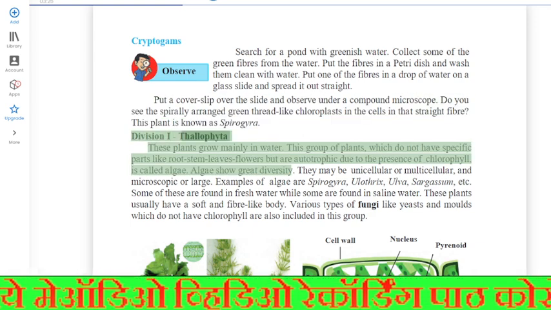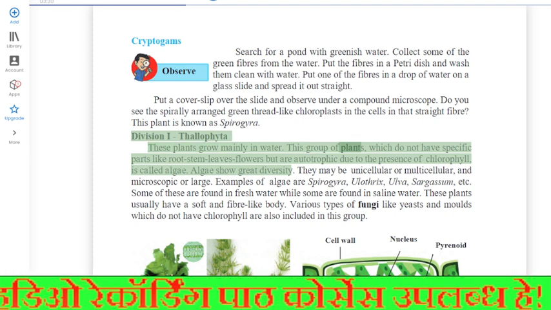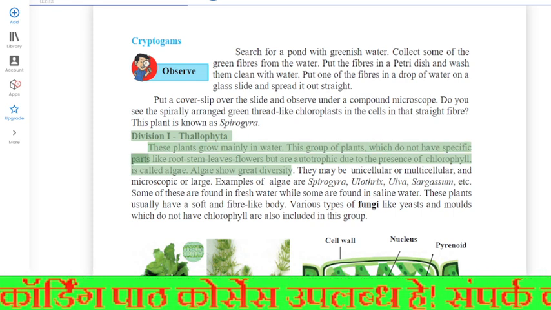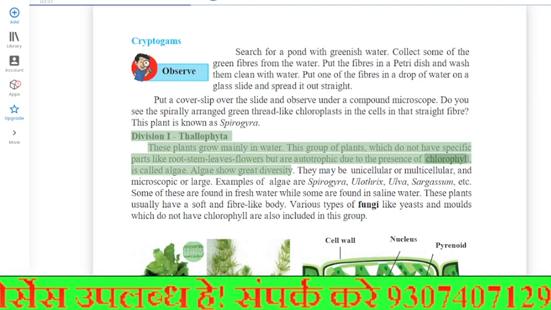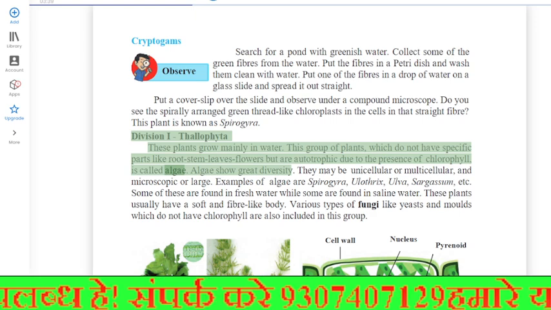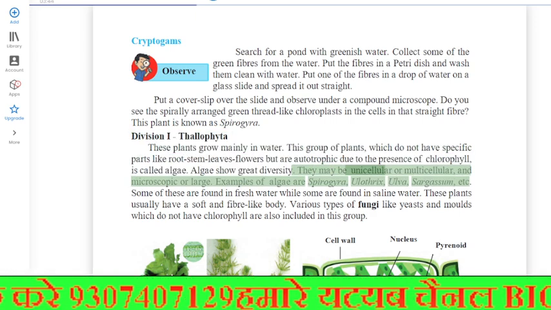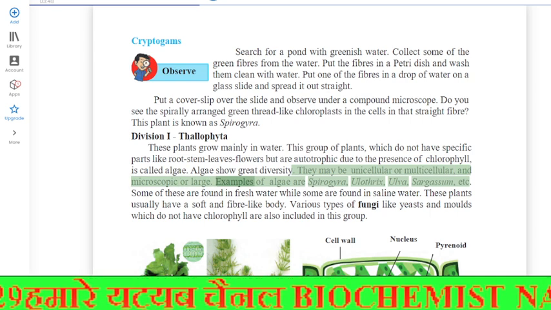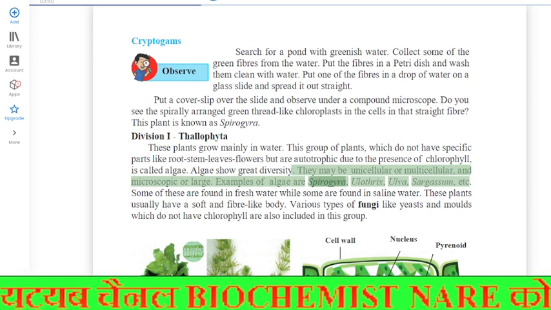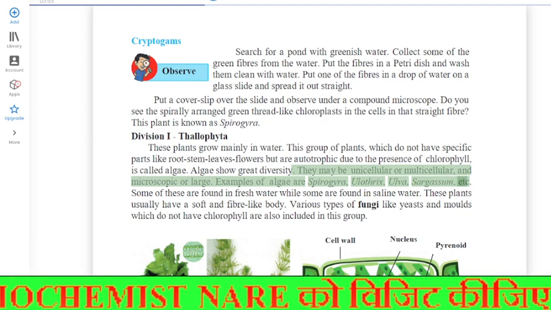Division I, Thallophyta. These plants grow mainly in water. This group of plants, which do not have specific parts like root, stem, leaves, flowers but are autotrophic due to the presence of chlorophyll, is called algae. Algae show great diversity. They may be unicellular or multicellular, and microscopic or large. Examples of algae are Spirogyra, Ulothrix, Ulva, Sargassum, etc.